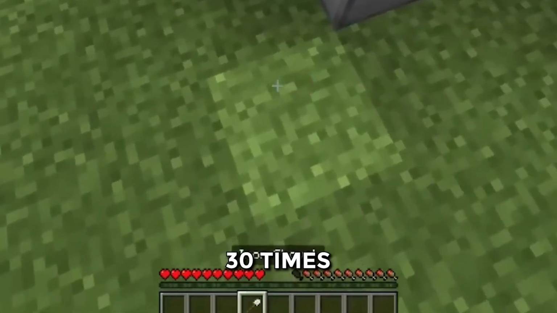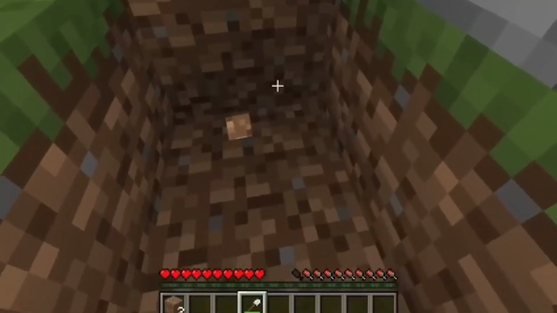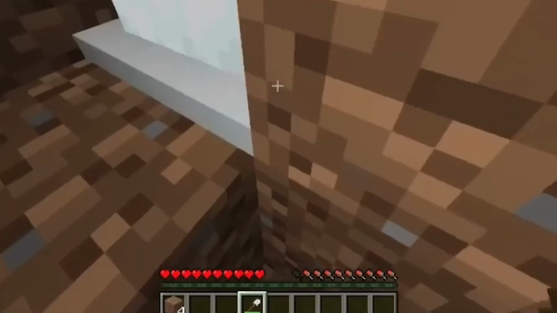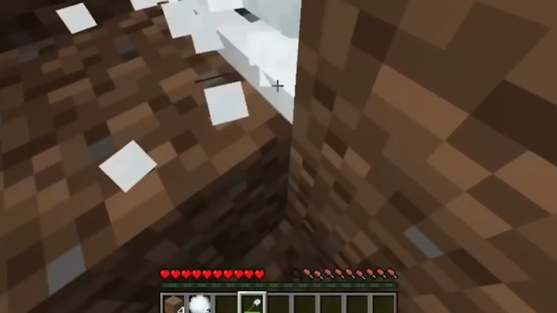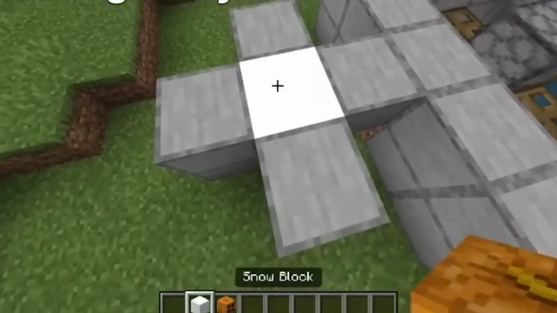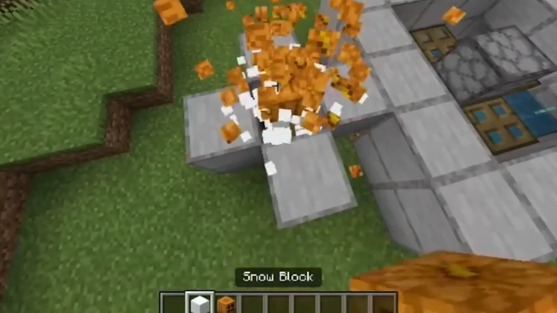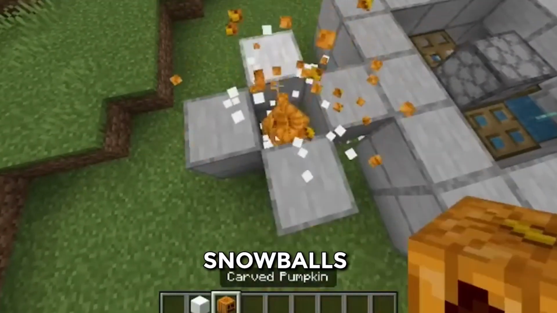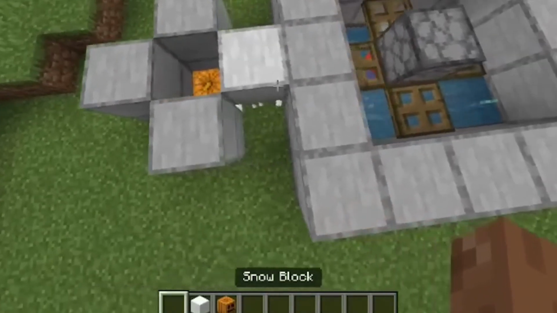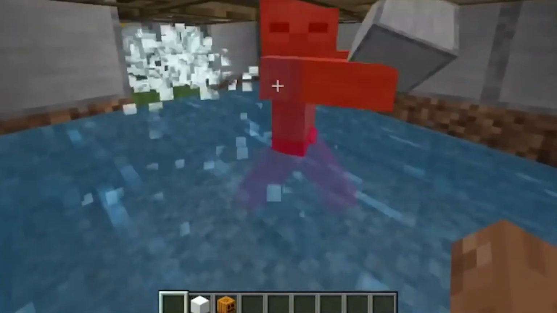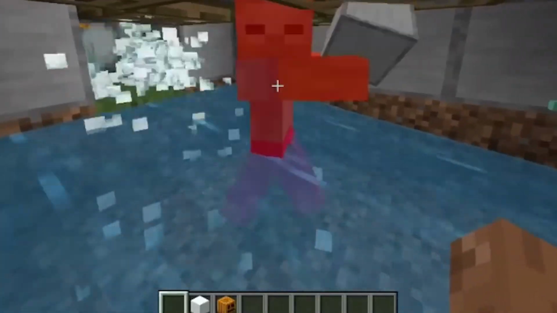Repeat this at least 30 times, because the more snow golems, the faster the silverfish multiply. Now keep them in a cage or a closed space because they will wander off if left alone, so make sure to fence them in. They are very important in the process, as they will constantly throw snowballs at silverfish. Once the silverfish gets hit, they will start calling for backup, and that makes even more silverfish spawn.